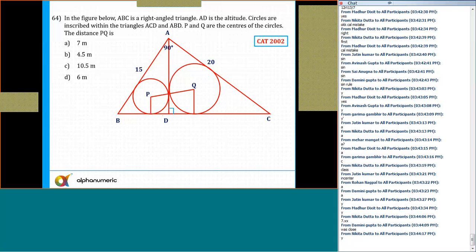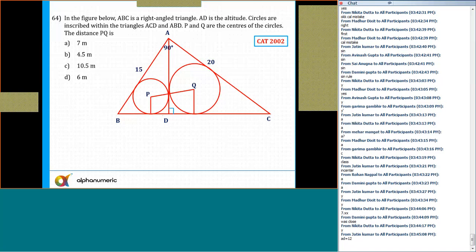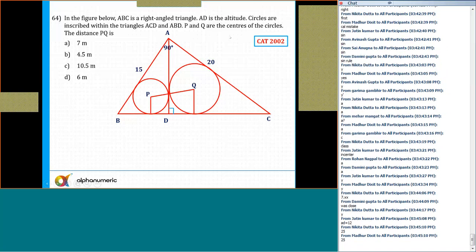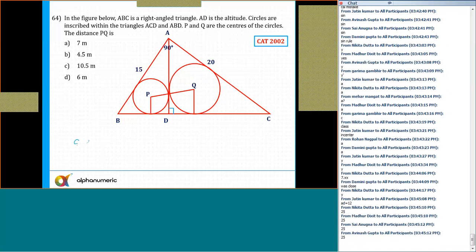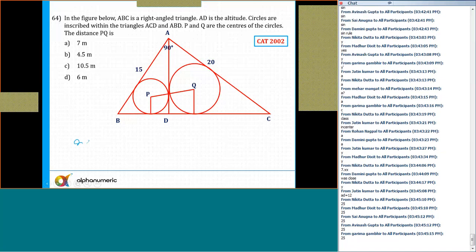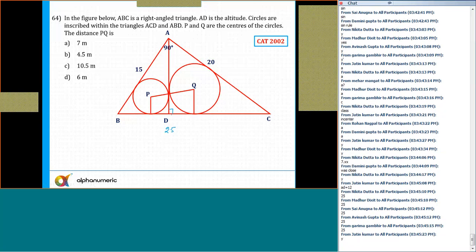So this is 15, 20. What is the length of BC? Tell me. It's a Pythagorean triplet. So the length of BC is going to be equal to 25. By using the Pythagorean triplet, I can say the length of BC is equal to 25.